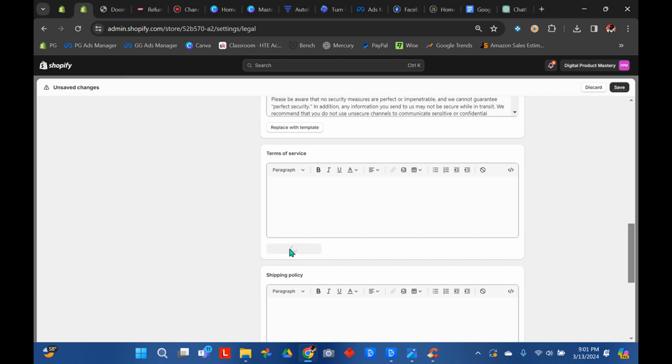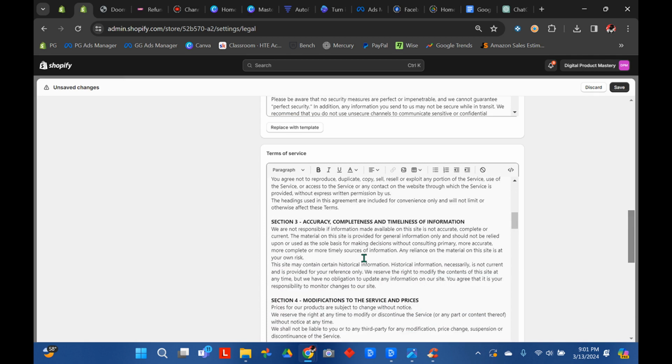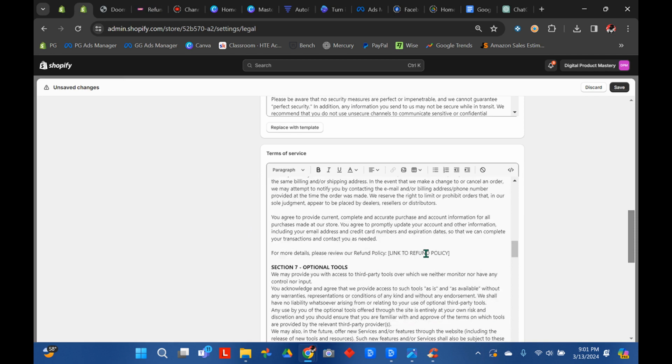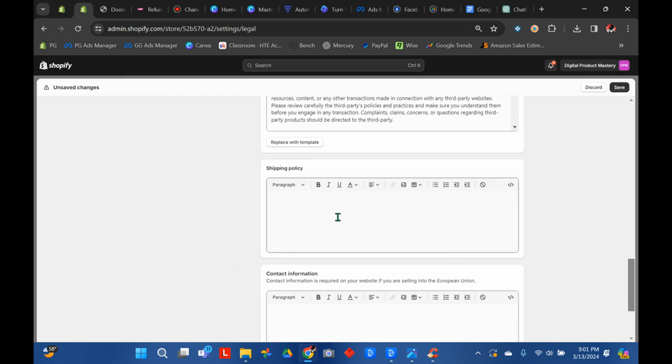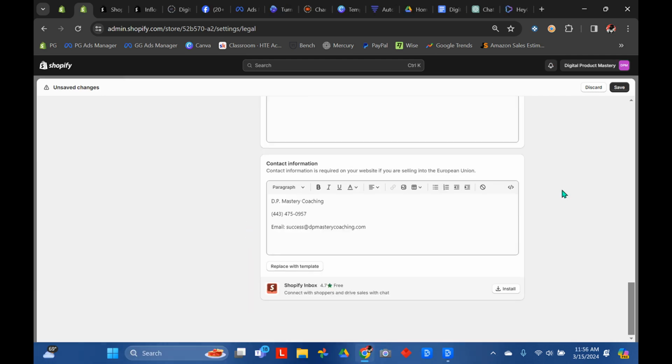Again, go down to here to terms of service, create from template, and do the same thing. Go through and make sure there's nothing that you need to fill in. Link to refund policy. See there? So once you get everything done, you're going to then actually go to your refund policy and copy the URL and come back in here and link that in right there. And again here, and go all the way through everything down to the shipping policy. You can leave that blank, obviously. It's digital products.